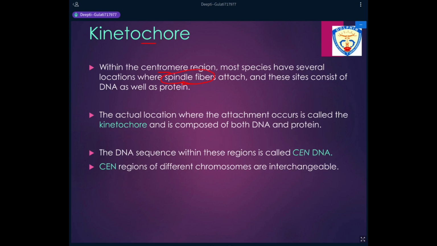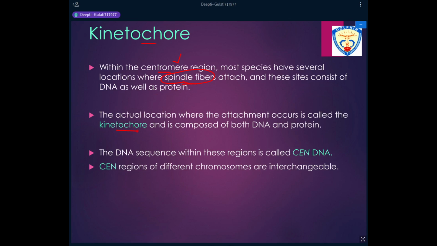In the cell cycle, we see three kinds of fibers: kinetochore fibers, polar fibers, and astral fibers. The kinetochore spindle fibers attach to a particular site on the chromosome, the centromeric region. This region has certain repetitive DNA sequences, which are recognized by a group of proteins, and those proteins form a disc-shaped structure known as the kinetochore.